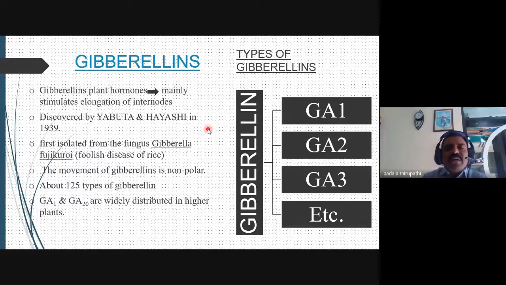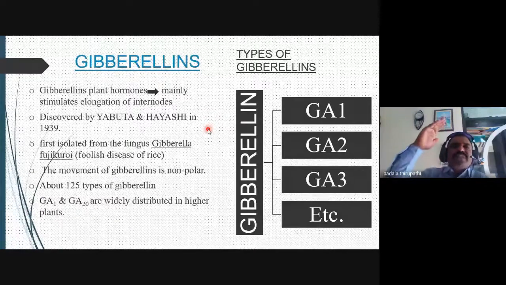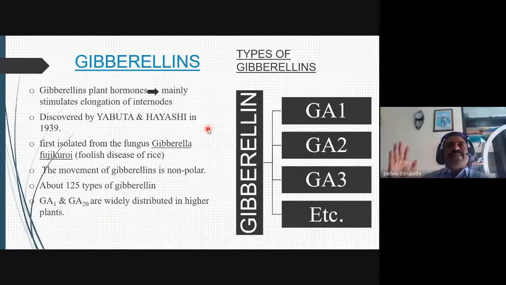The internodes grow very rapidly, more than 2 feet, even 3 feet. Then whenever the wind comes, the plants fall down in the field. So that's why scientists gave this disease the name foolish seedling disease.